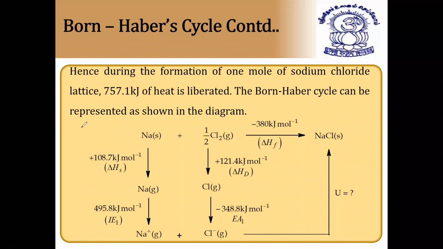A very, very important point to remember, I'm writing here. A metal will not lose electron in solid state. It can lose electron only in gaseous state. So first we have to convert the metal into gaseous state. So we have to convert the solid sodium into gaseous sodium. Very, very important. Metal will lose electron only in gaseous form, by giving ionization enthalpy. Otherwise, from solid, we cannot directly get ionization enthalpy.